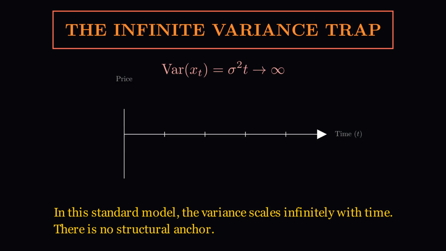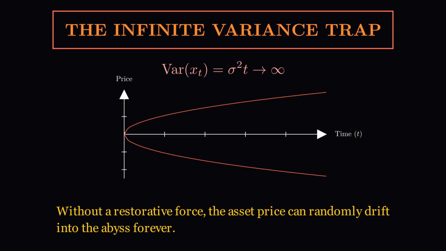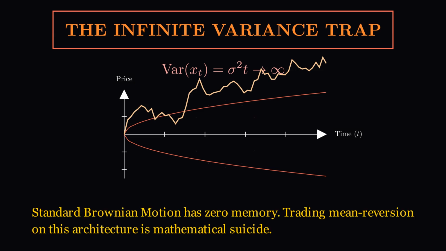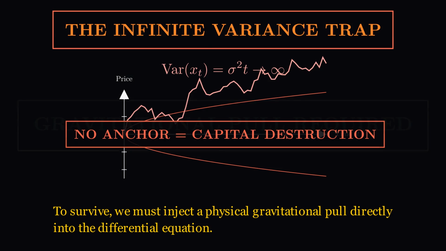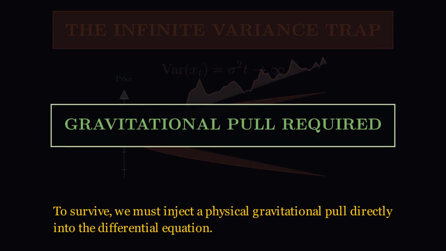In this standard model, the variance scales infinitely with time. There is no structural anchor. Without a restorative force, the asset price can randomly drift into the abyss forever. Standard Brownian motion has zero memory. Trading mean reversion on this architecture is mathematical suicide. To survive, we must inject a physical gravitational pull directly into the differential equation.